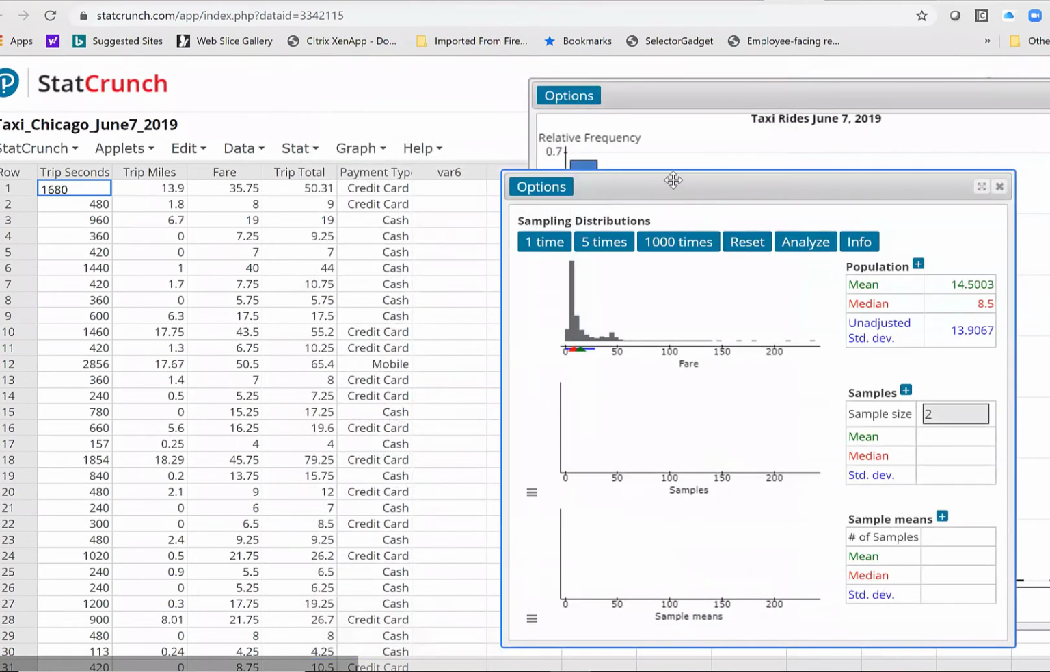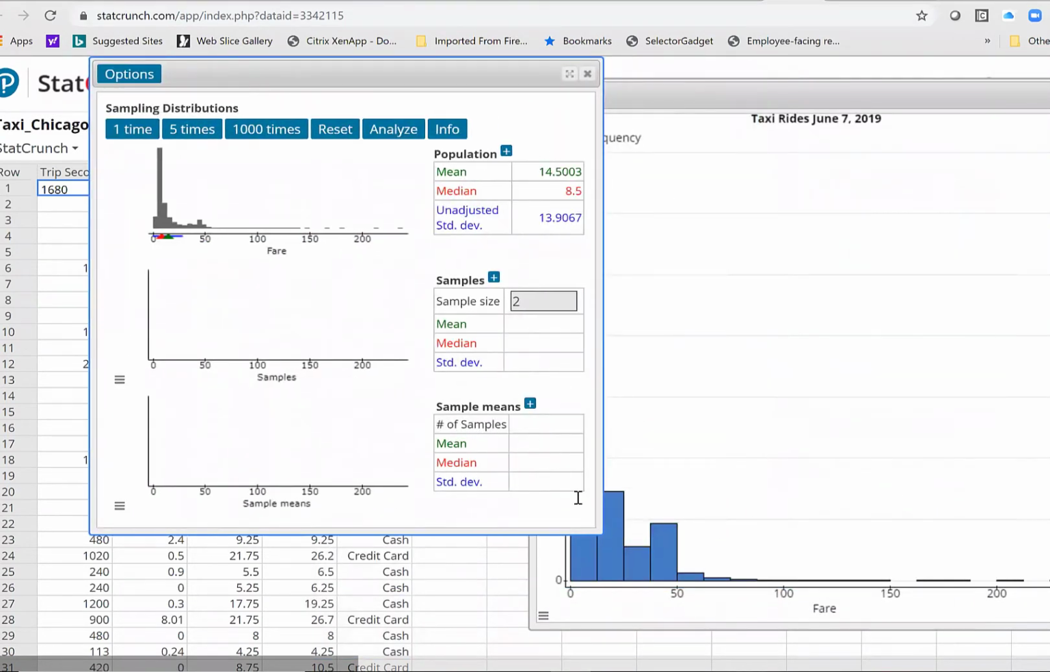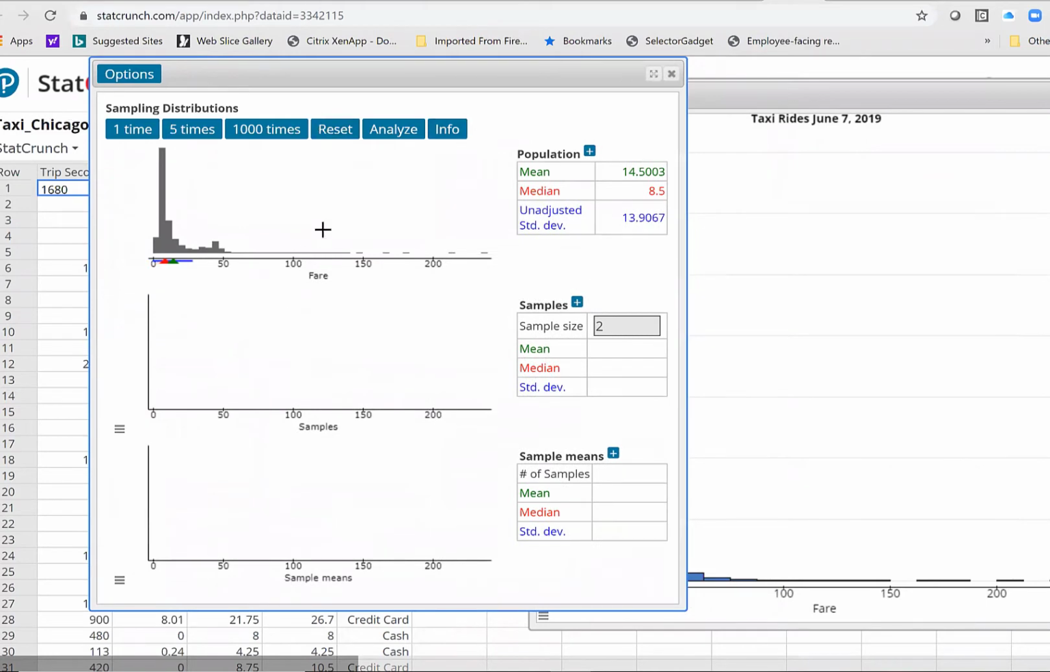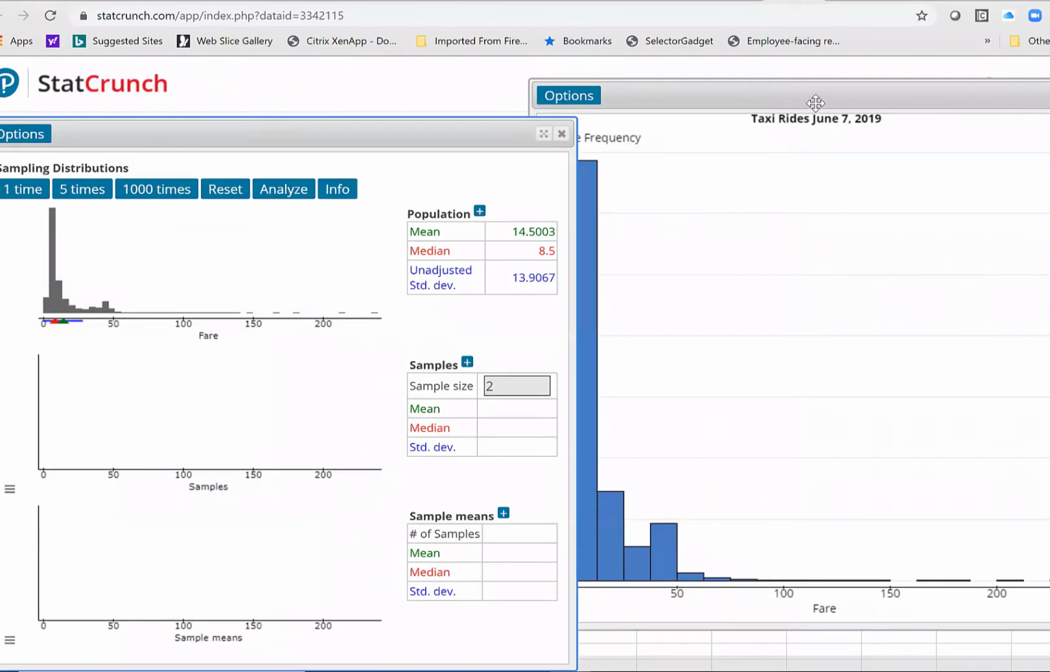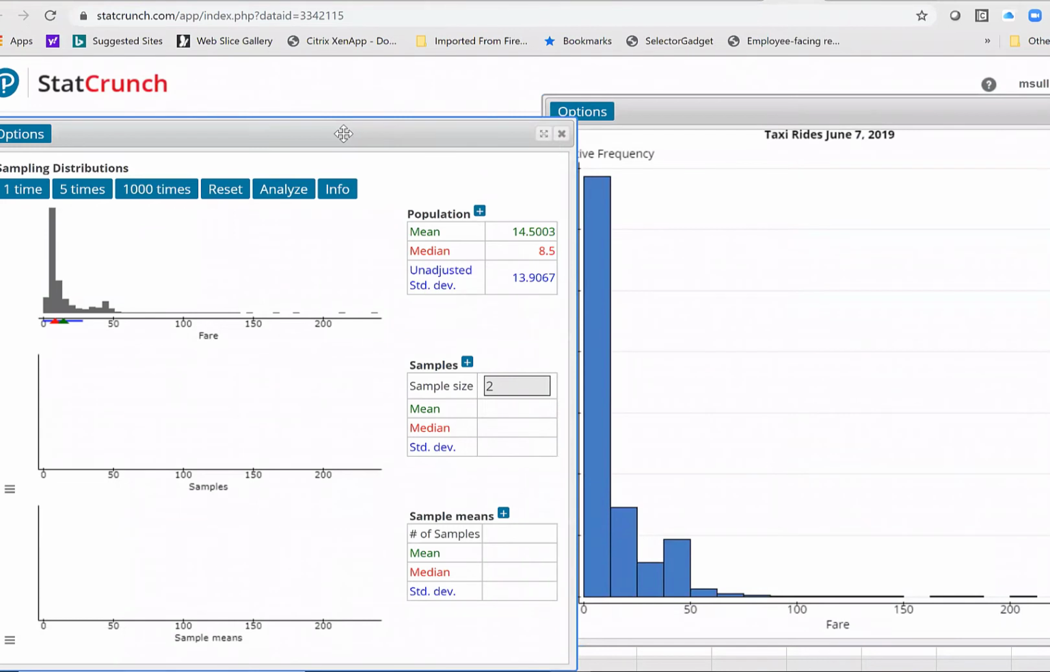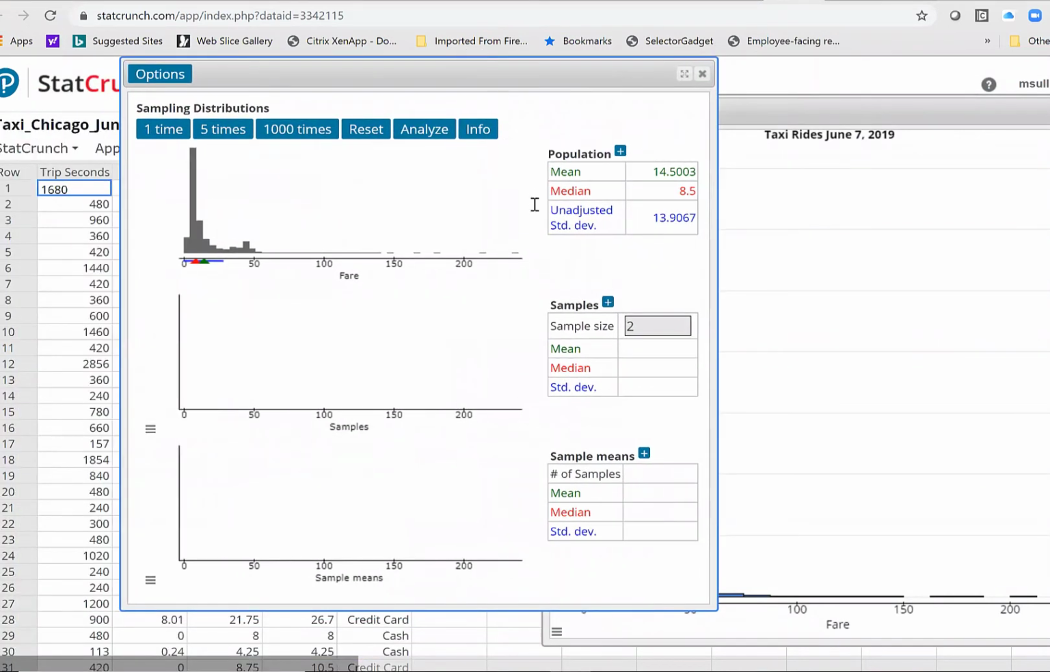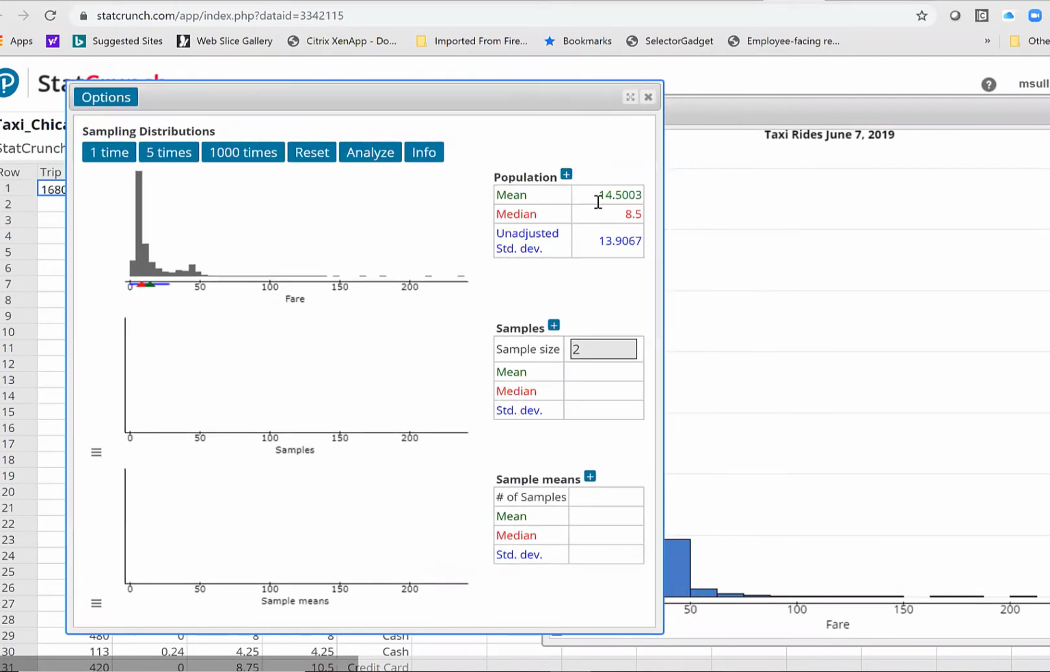Click compute, and there we can see again, the distribution is highly skewed to the right, just like it is over here in the histogram. Now this time I didn't compute the mean and the standard deviation on the side, but you can see that the mean of the parent population is 14.5 and the standard deviation is 13.9. See that? Right here? Okay. So same gig.